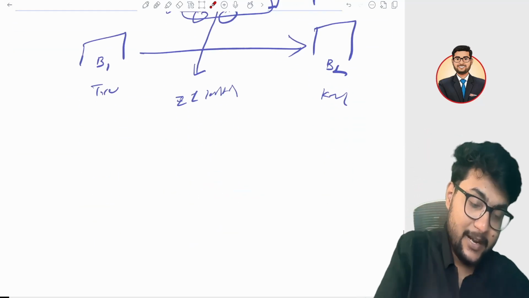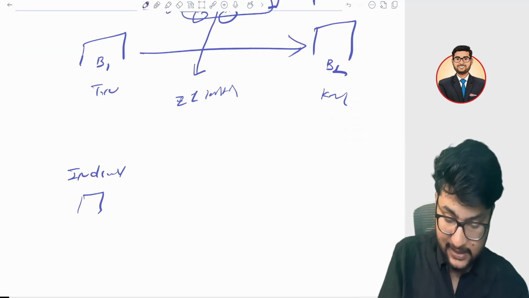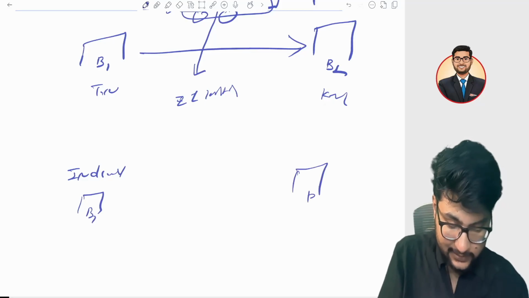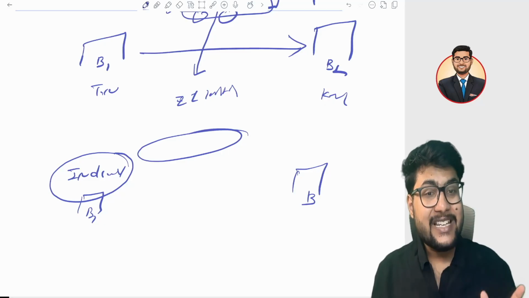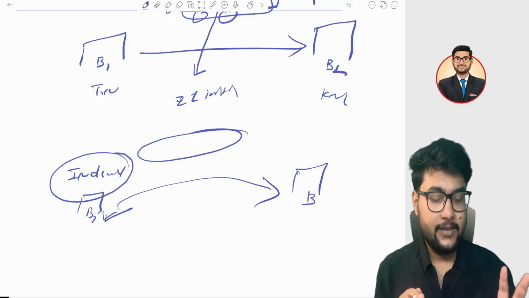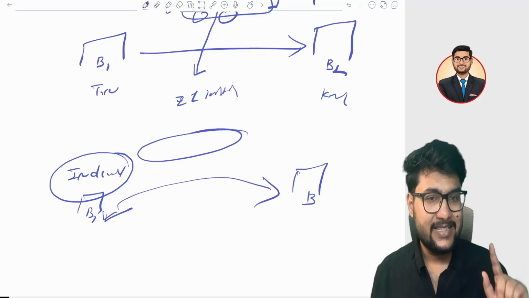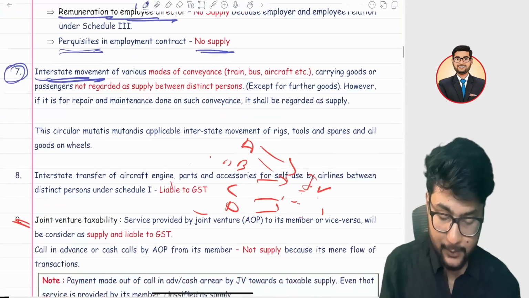The same will apply to an aircraft. For example, I have Indigo. Indigo has one branch and another branch, and suppose Indigo is sending an airplane engine from one branch to another branch. In that case, since the airplane is in the business, it is considered a supply. Was it clear? I hope so. Then both these points will be clear to you.